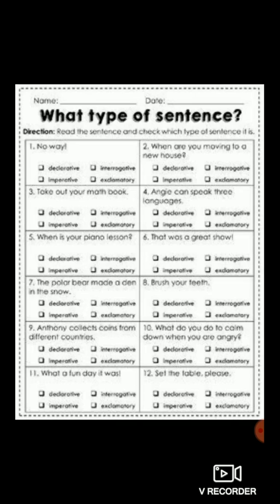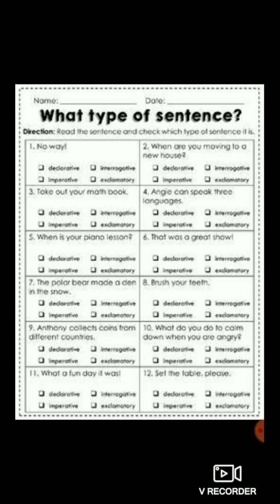11th one, what a fun day it was! Again it has ended with exclamation mark, so therefore it is said to be exclamatory sentence. Next, 12th one, set the table please. So here this is a request.